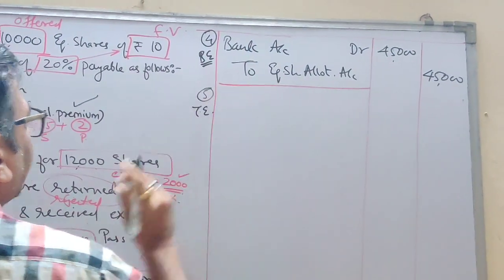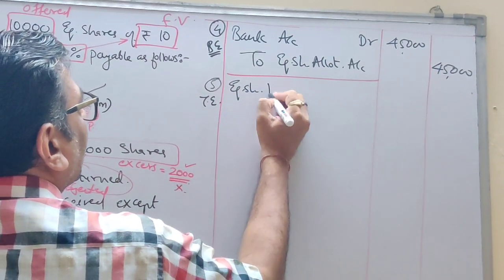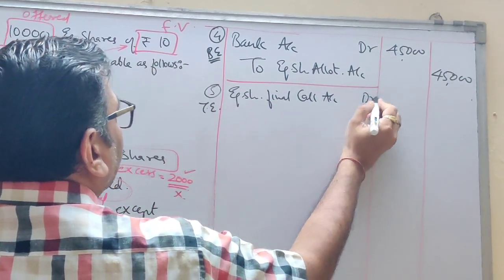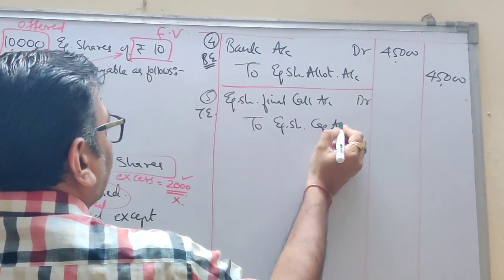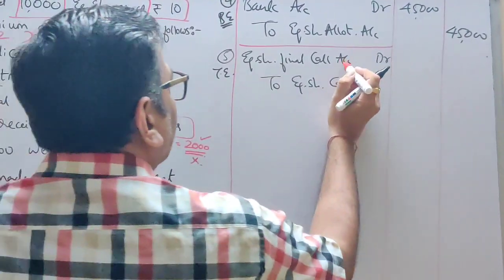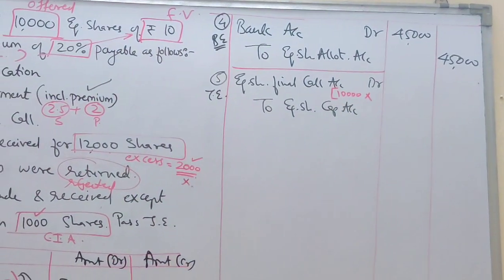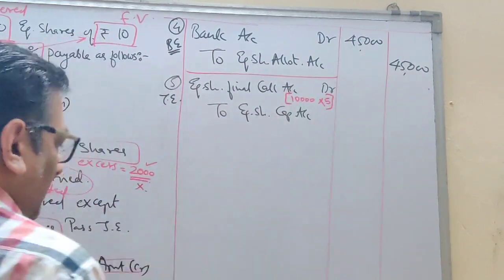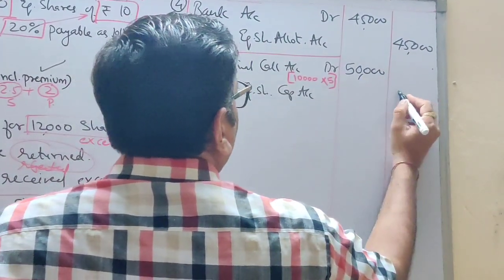Now the transfer entry for final call. So equity share final call account debit to equity share capital account. Let's write down the working. 10,000 shares were allotted, and how much are we going to ask? 5 rupees. So 5 rupees on final call. So that makes up 50,000.